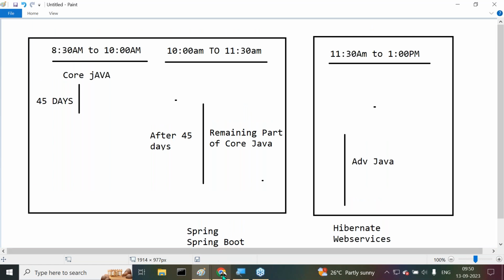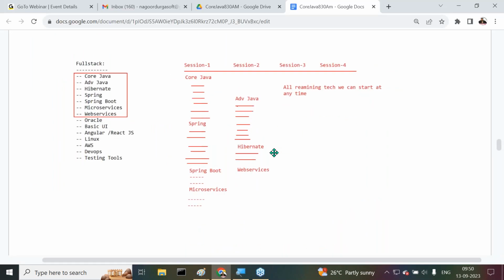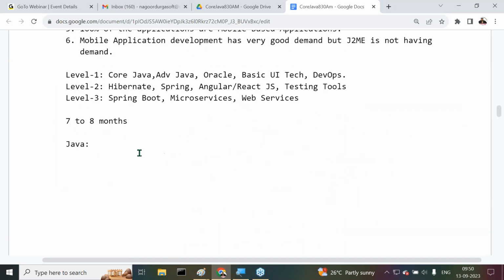Right, sir. After this, have we got any WhatsApp message from the Durgasoft office regarding the syllabus and all? That almost 60 pages PDF document, have we got it? Yesterday, I think so. Yesterday or today? Yesterday, you got it, right? There we can identify the total full stack Java syllabus. Or else, if you are new members today, you are able to get the total message today also. We are able to see that. Okay. Right.